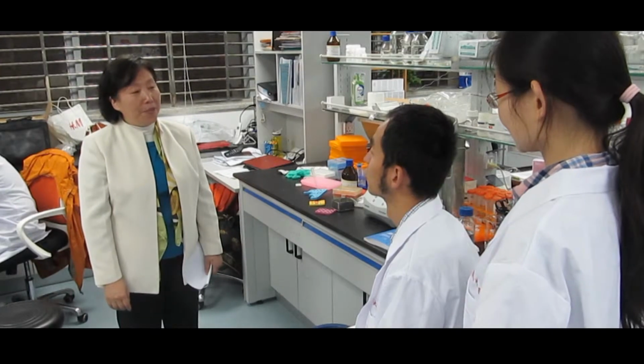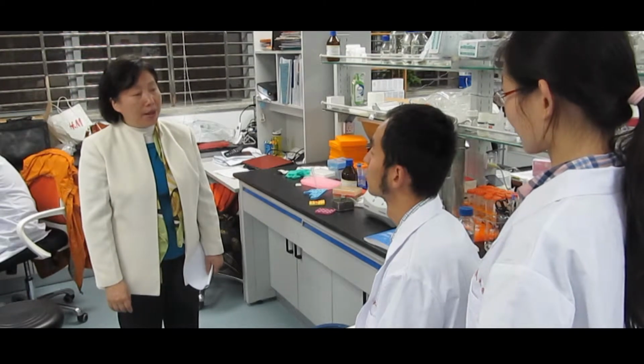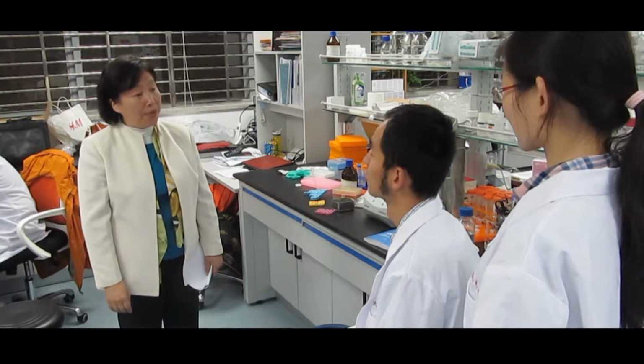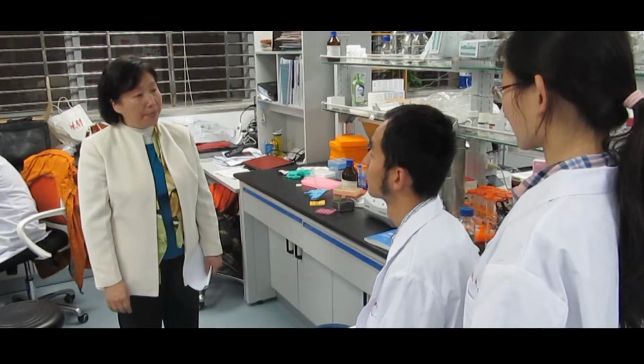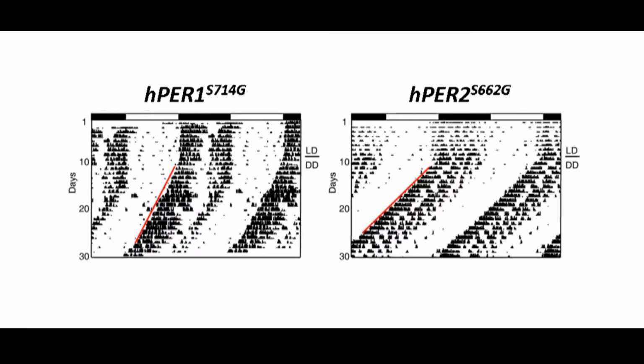Zhiwei, if we mutate this site in PER1 in mice, maybe we can observe a very interesting phenotype. That's a great idea. Let's try. Using microinjection, we successfully generated PER1 S714G mutant mice and analyzed the phenotype of these mutant mice.